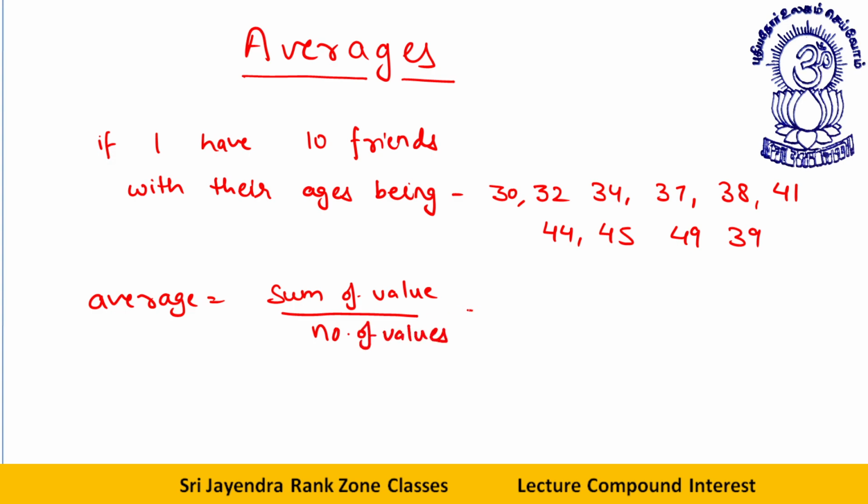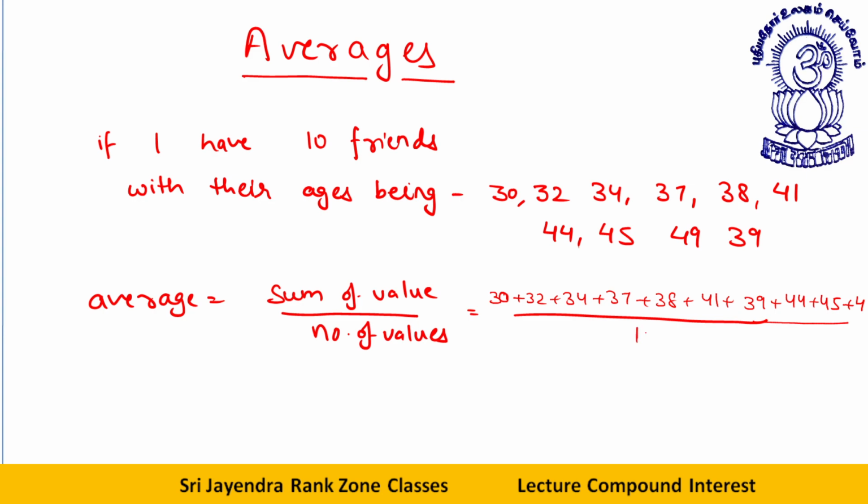That will be 30 plus 32 plus 34, 37, 38, 41, 39, and the remaining 44, 45, 49, divided by 10. This is the basic funda for the averages.